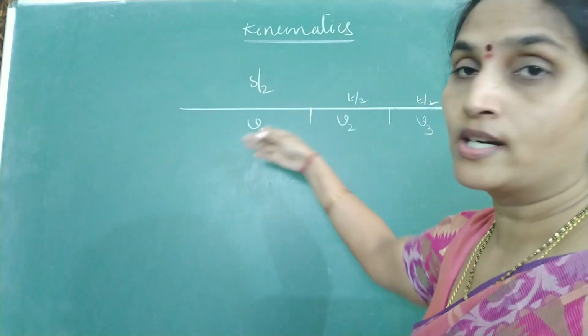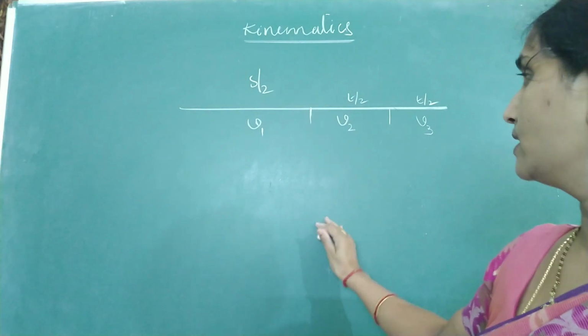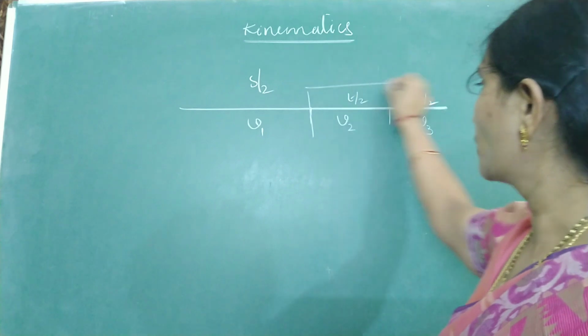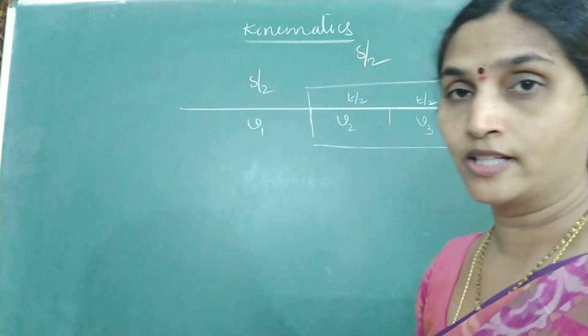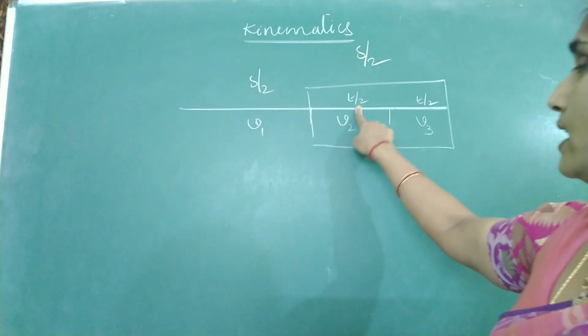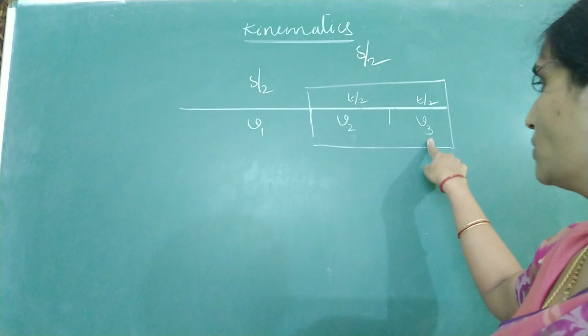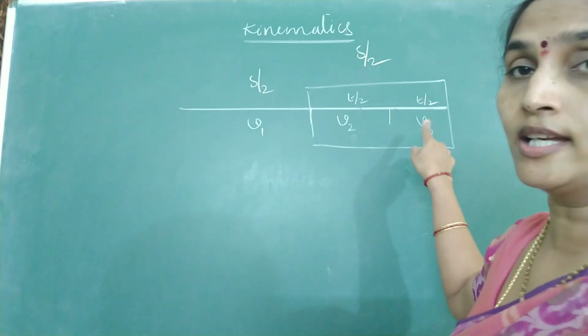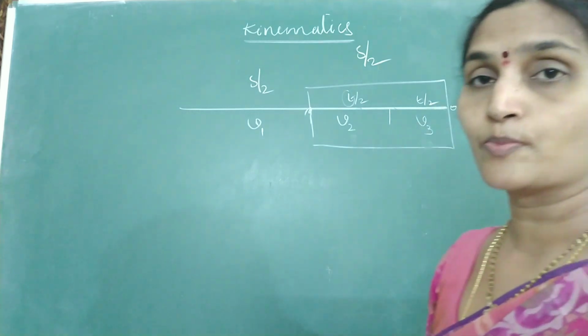Again you can find total distance by total time, but instead look at this alternative method. First concentrate on this portion. This is remaining half of the distance. For T by 2 seconds it was having a velocity V2. T by 2 seconds it was having a speed, not velocity, it is V3. This is the time taken to move from this point to this point.